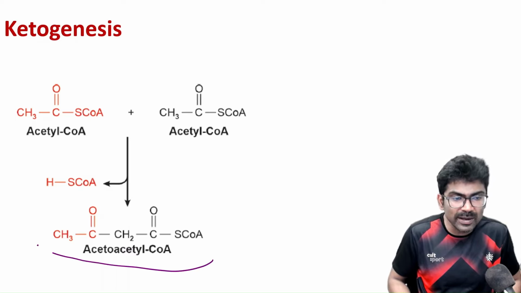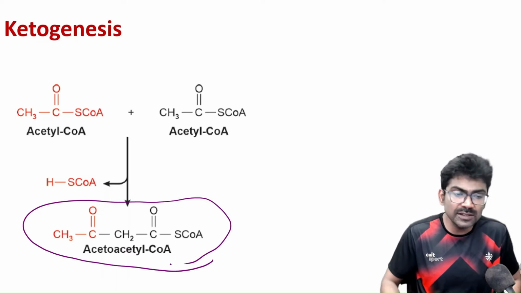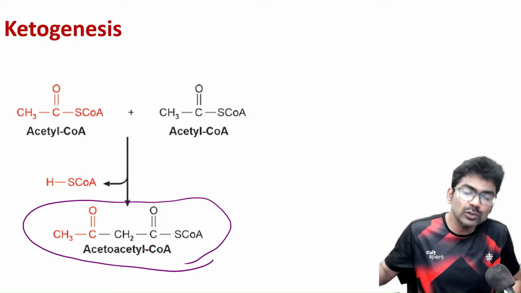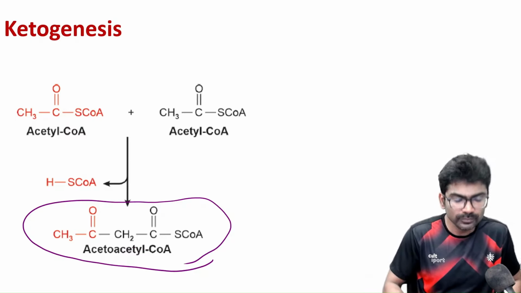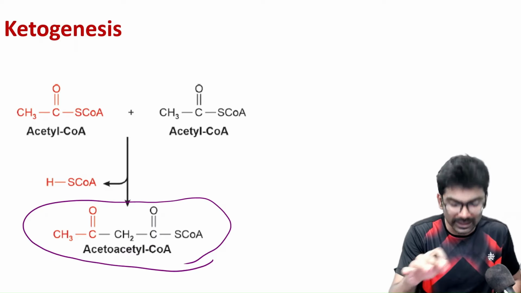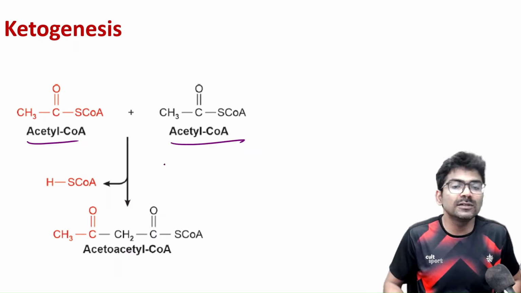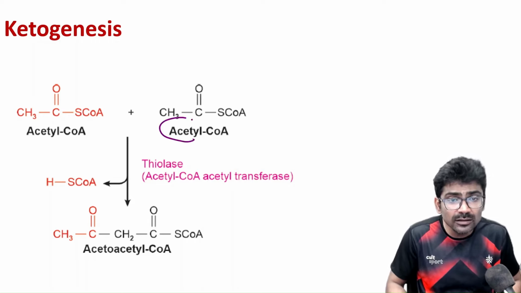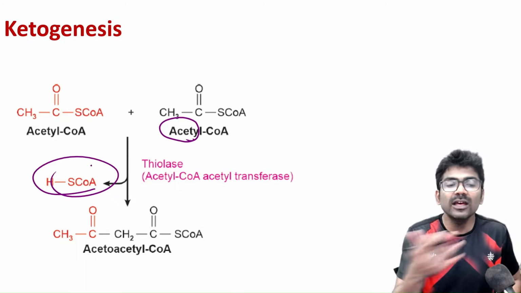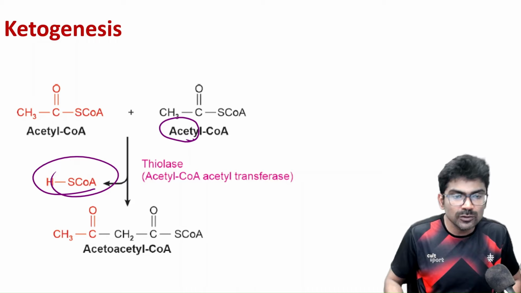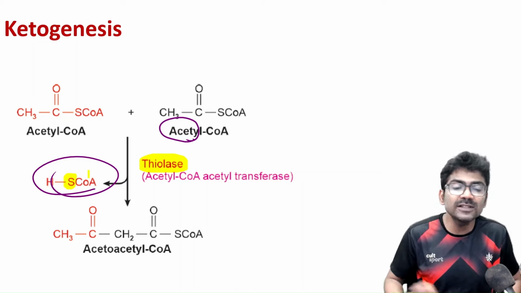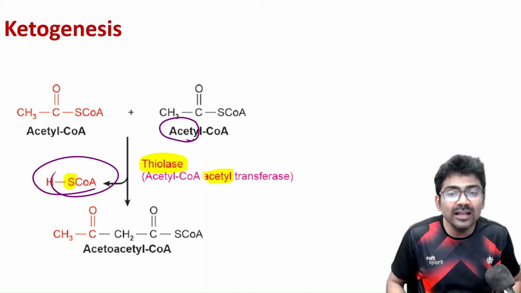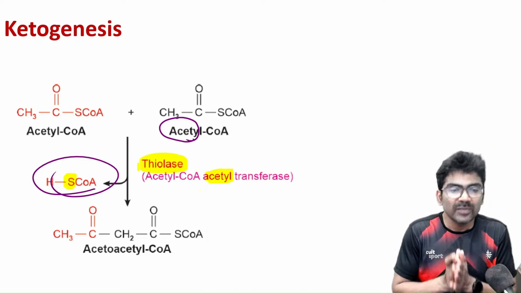So sometimes, see, this is the penultimate step of beta oxidation of fatty acids. Sometimes this acetoacetyl CoA can directly also enter the ketogenesis. So what is the name of the enzyme catalyzing this reaction? Can you guess? This is acetyl CoA acetyltransferase, right? So to acetyl CoA, we are just transferring acetyl group. Why? CoA we are removing. So thio group is removed. So that is why this enzyme is also known as thiolase. Clear? So sulfur is removed. Thio stands for sulfur. So acetyl CoA acetyltransferase, right? Thiolase. Remember the name of the enzyme?